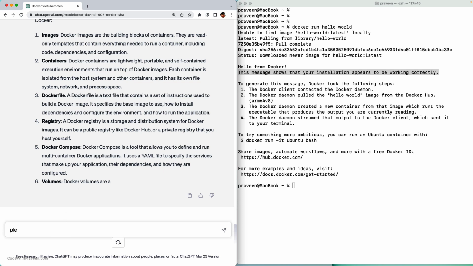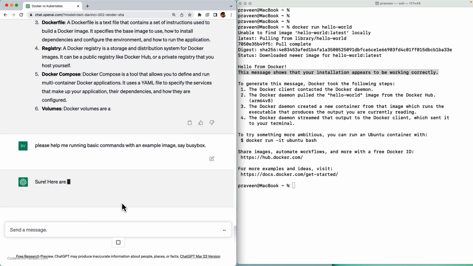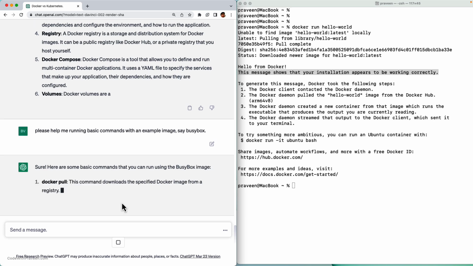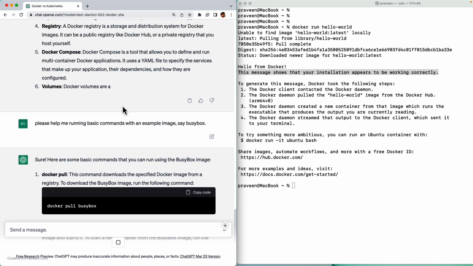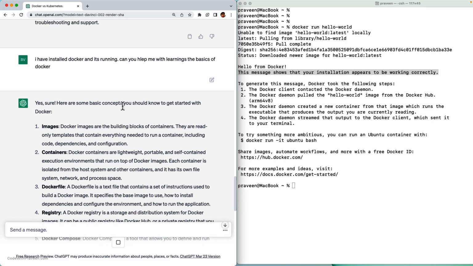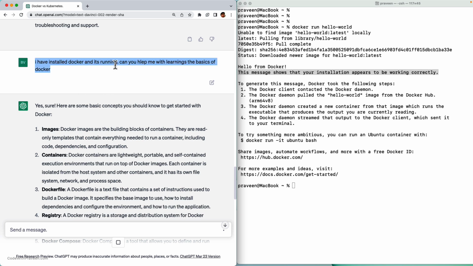I want the exact examples. Let me rephrase my prompt. Please help me run basic commands with an example image, say BusyBox. It's a very lightweight image. Okay, now it's giving me the code. That's good. So if you can see, if the prompt is at a higher level, then it's going to give us details which are not too specific. In this case, I just mentioned, just give me details to learn the basics.